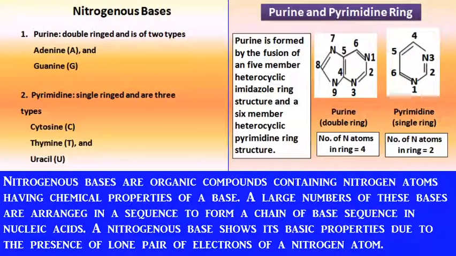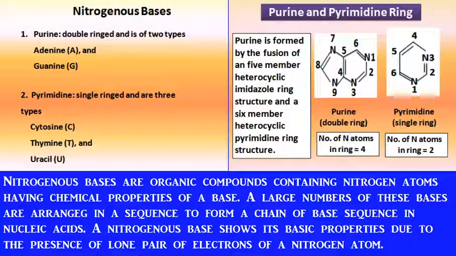Come to the next slide. Now the second component. What is the second component? The second component of the nucleotide is the nitrogenous base. Nitrogenous bases are of two types, purine and pyrimidine. Purine is of two types, adenine and guanine.